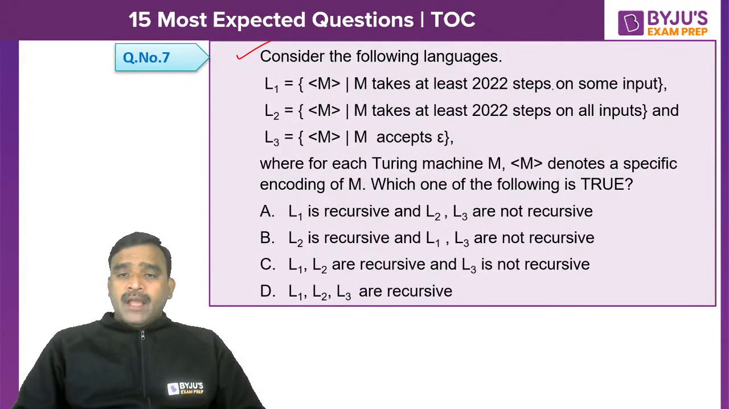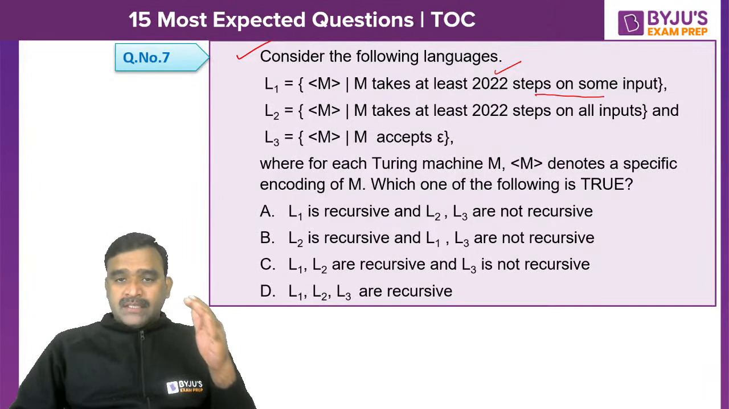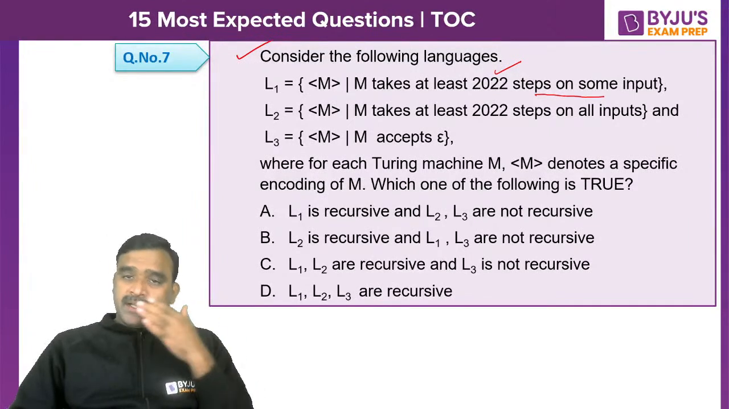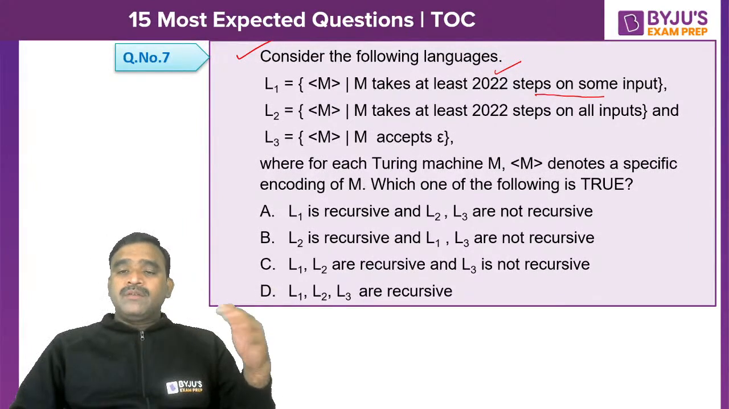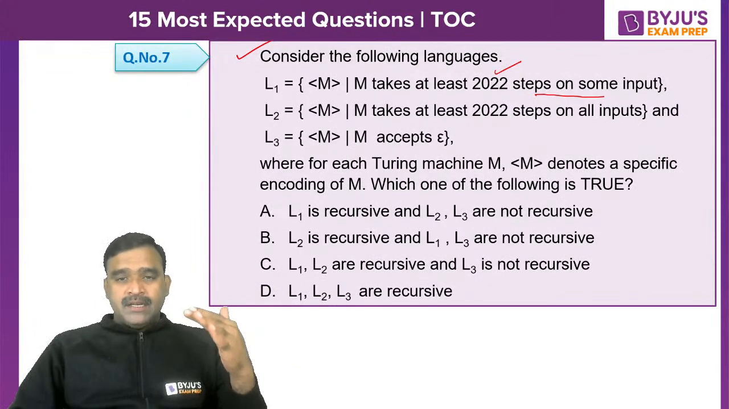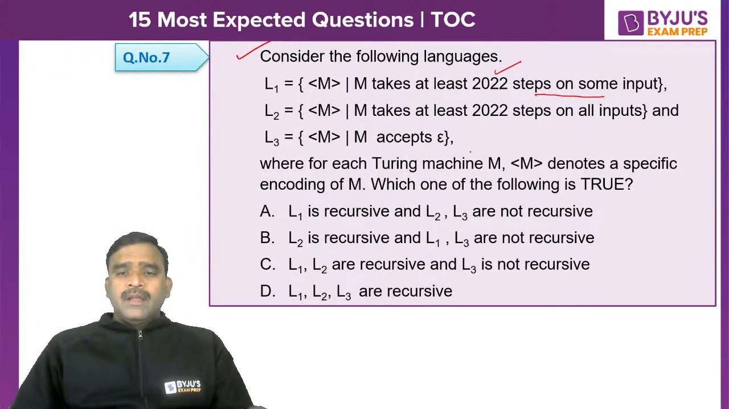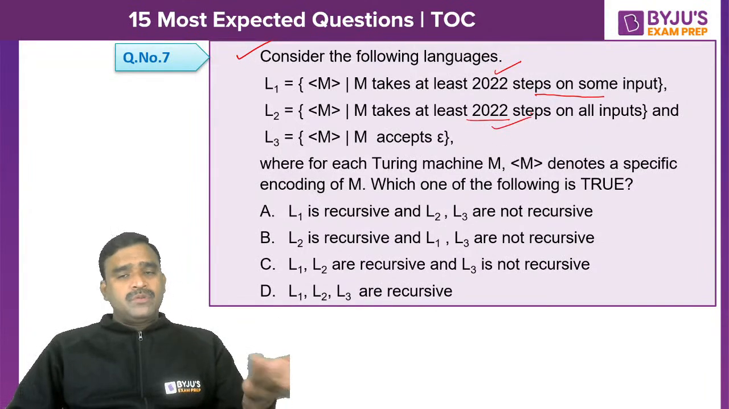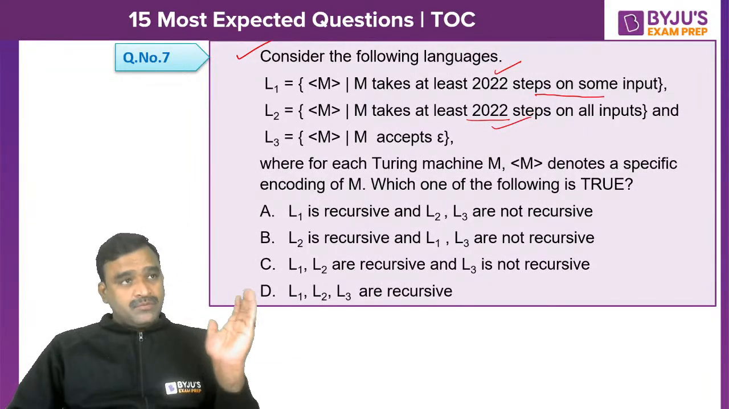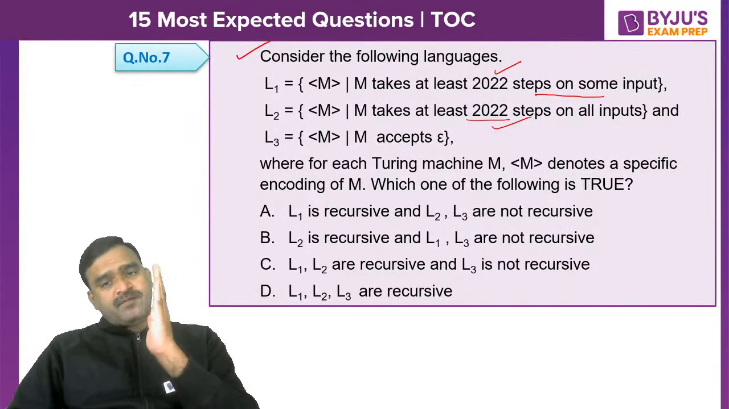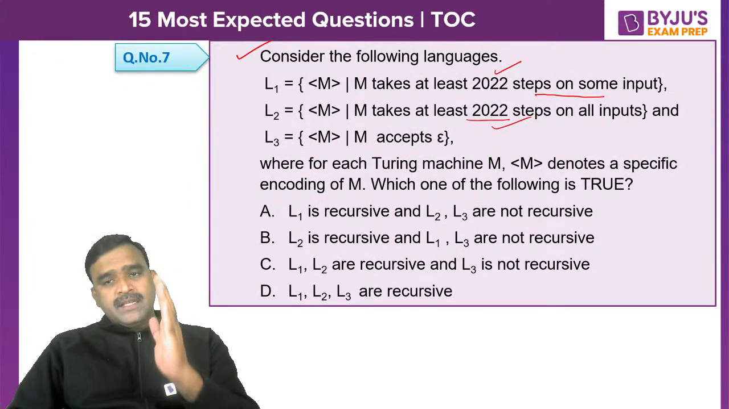Actually, whether a machine takes a number of steps or not, we can say, because it is a finite number of steps. If you are able to give a yes or no answer, it is recursive. If you can't give a yes or no answer, it is not recursive. That is the criterion. We can easily tell whether it takes 2022 steps or not, because we can count 2022 steps. It's a finite count, so it is recursive.